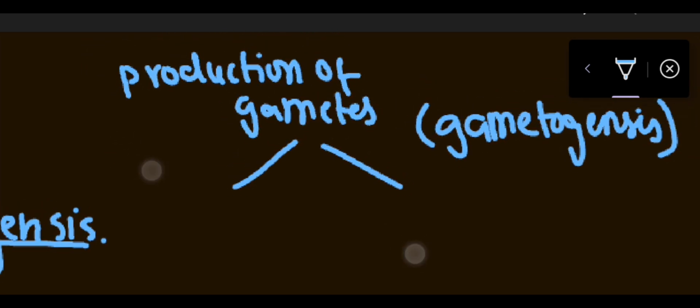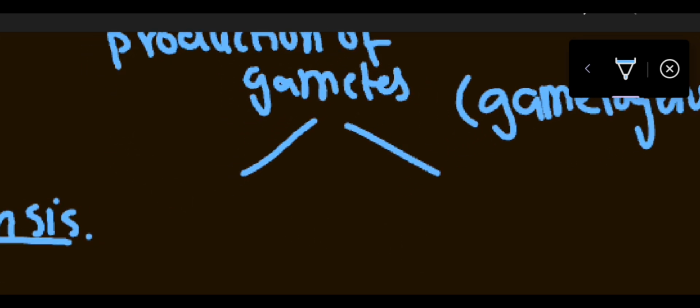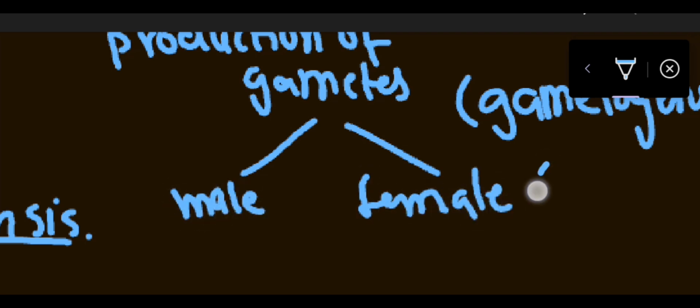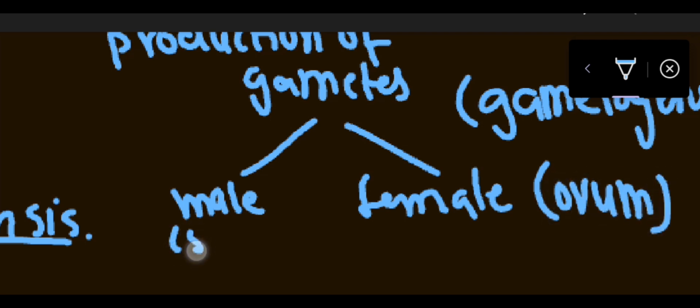Now हमारे पास gametes दो तरह के होते हैं. एक तो होता है हमारे पास male gamete, and the other is female gametes. Female is ovum, while male is sperm.